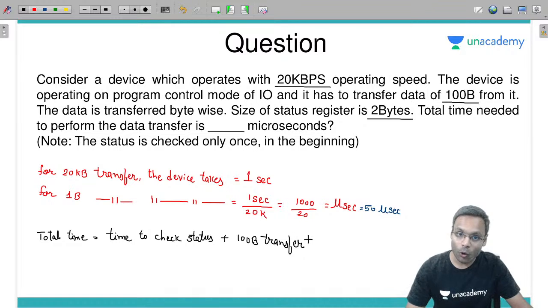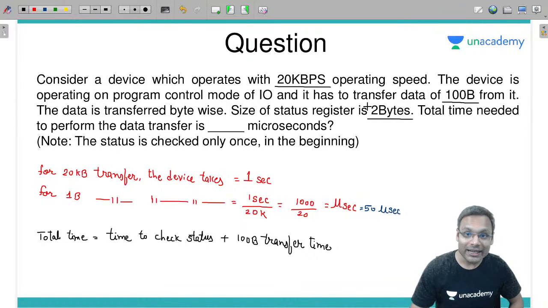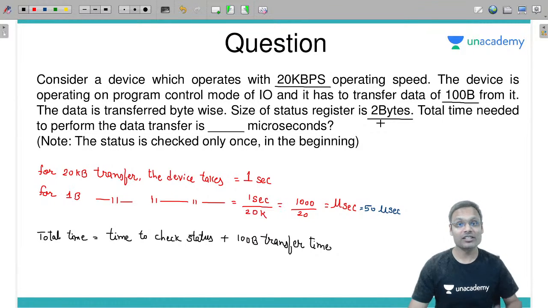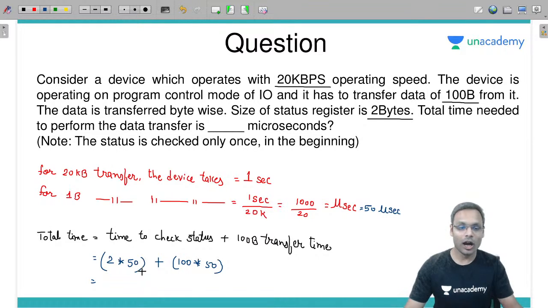Now you tell me, time to check status will be how much? The 2 byte status register transfer time, 2 byte transfer time using this. So 2 byte transfer time means 2 into 50 microseconds, plus 100 byte transfer time will be 100 into 50 microsecond. How much will it be?